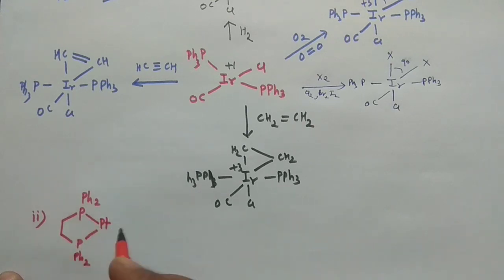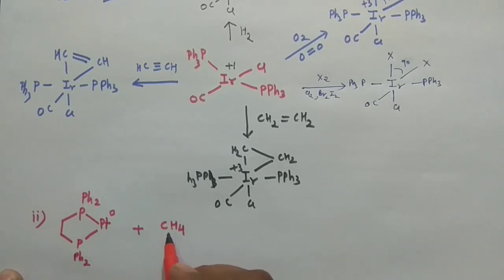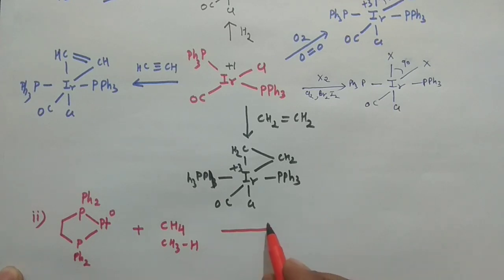Say platinum is in zero oxidation state, and you want to react this with methane, CH4. I told you this carbon hydrogen bond is partially polar, and you may treat it as non-polar. So you will not add CH4 as such, you will add CH3 and hydrogen to the complex. So what would be the product in that case?